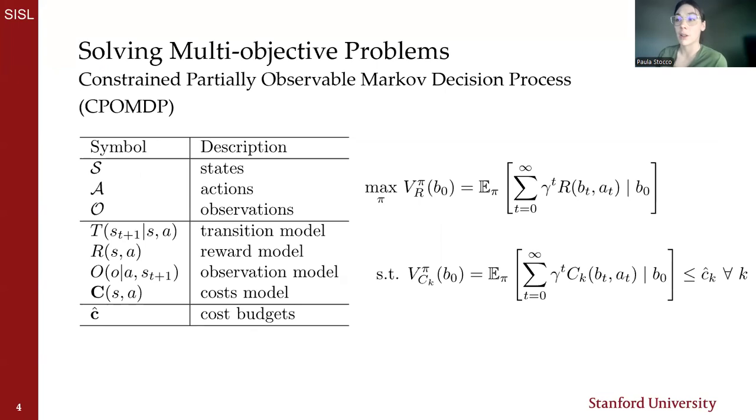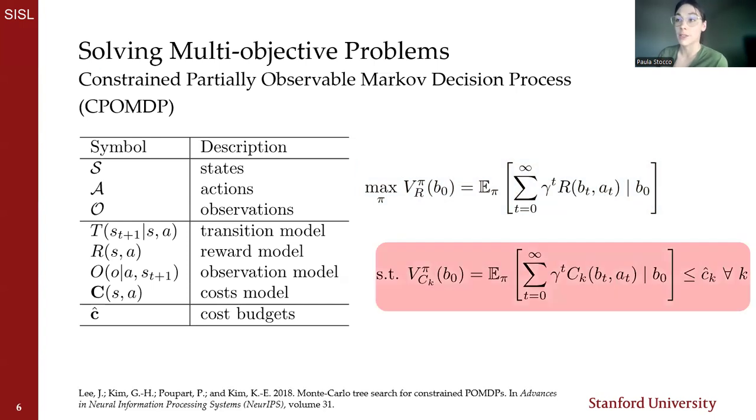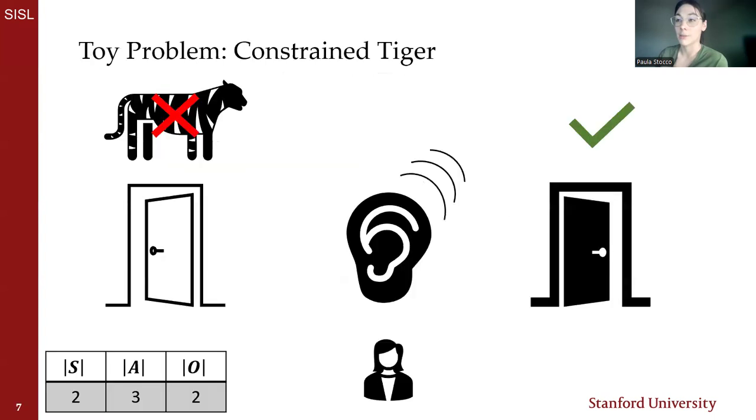To mathematically model our problems, we use CPOMDPs, where MDPs are used to describe sequential decision-making problems where the reward and dynamic models are stochastic. We assume the state of the world is not known, so we use observations to maintain a belief, and we incorporate separate costs and constraint budgets. We want our automatic planner to return a policy that, from our initial belief, will maximize cumulative reward subject to satisfying the hard constraint budget.